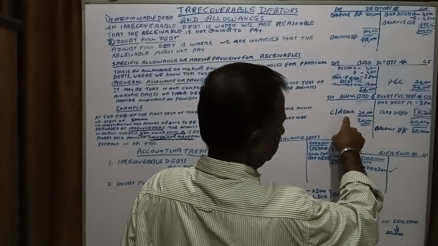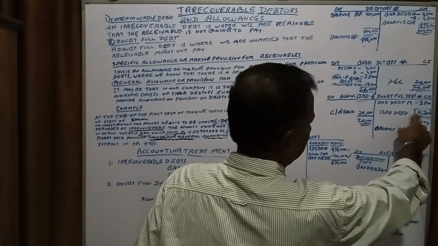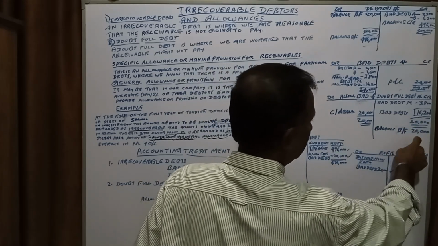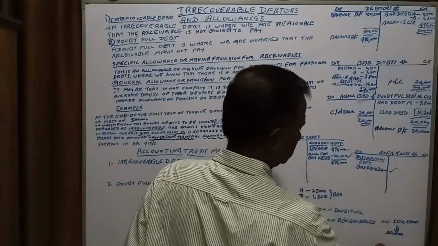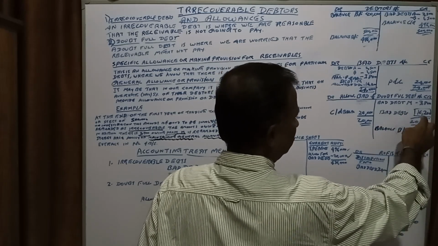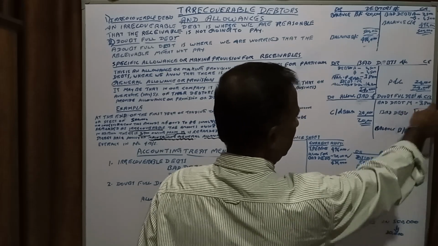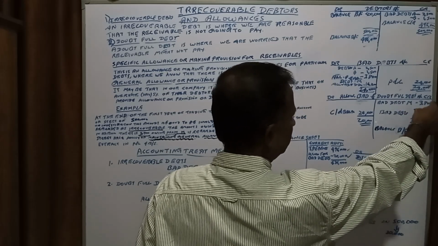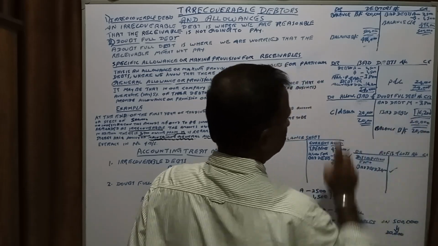Here we have to put the 20,000 as a carried down balance, and balance it here. Here you have to say brought forward balance is 20,000. And here the balancing amount is 20,000 minus the bad debt of 3,800. If you deduct it, the balancing figure is 16,200.